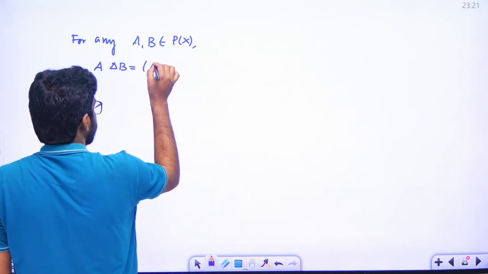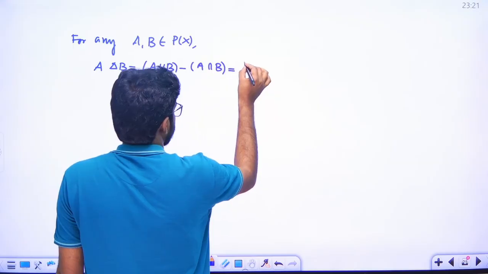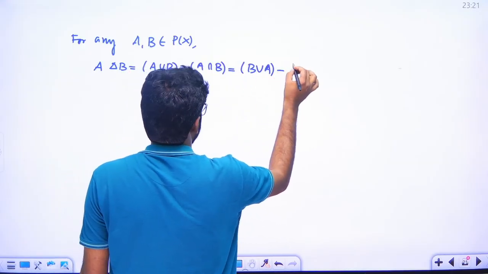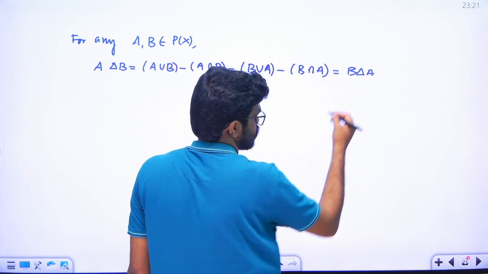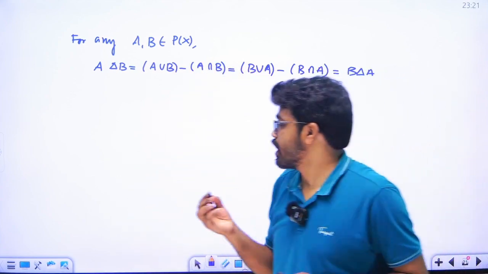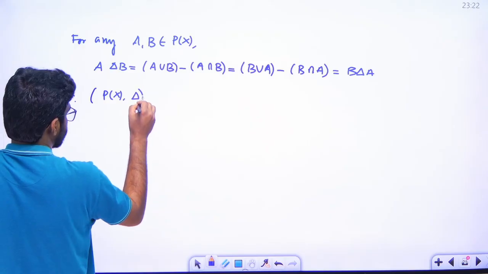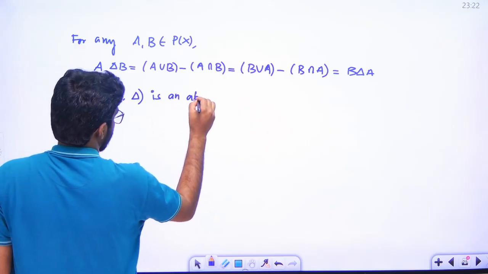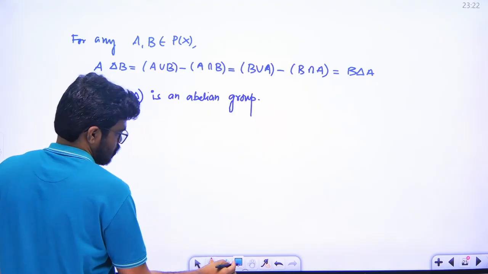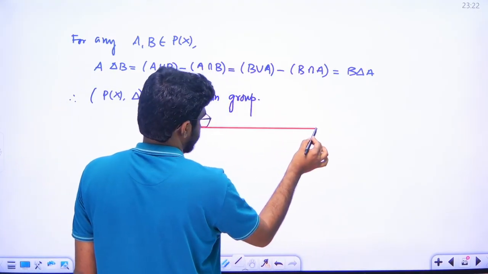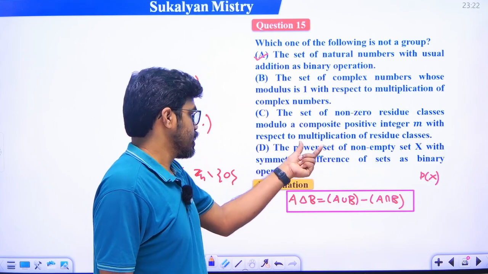So A delta B will be A union B minus A intersection B, and this can be written as B union A minus B intersection A. So basically this is B delta A. So A delta B is equal to B delta A. Therefore the power set P(X) with respect to delta is an abelian group.